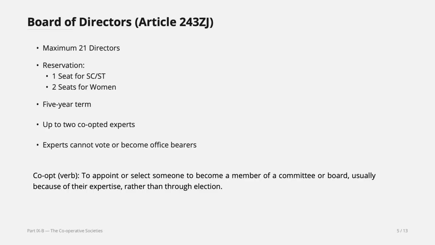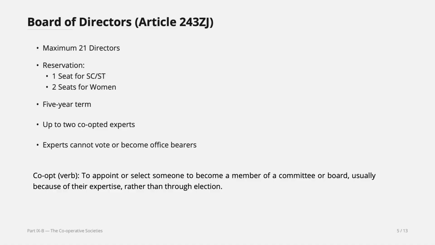Now you understand that it is the state that makes laws for incorporation, regulation, and dissolving the cooperative societies. Okay, Article 243ZI talks about incorporation of cooperative societies, and Article 243ZJ talks about the board of directors of a cooperative society. Okay, board of directors. It's always called board of directors. The board members are always called directors. And any kind of, I will show you office bearer, right? We call office bearer in our own students' union office bearers. So these office bearers will be chosen from the board of directors for president, chairperson, and so forth.